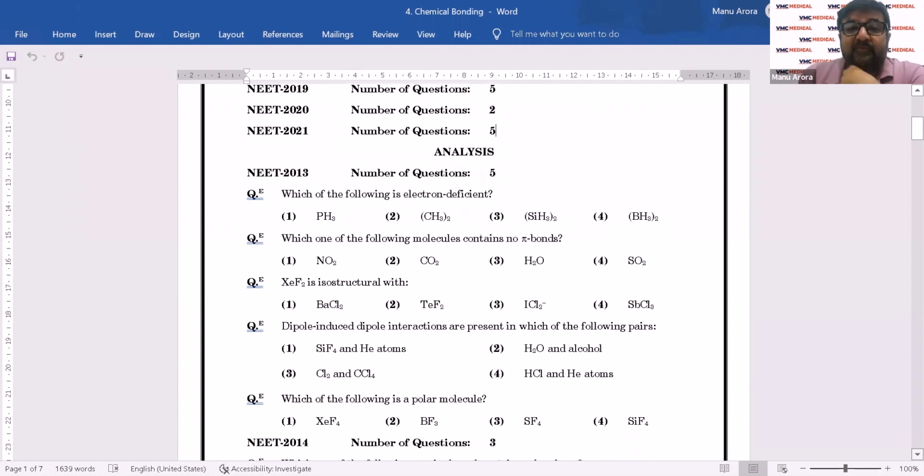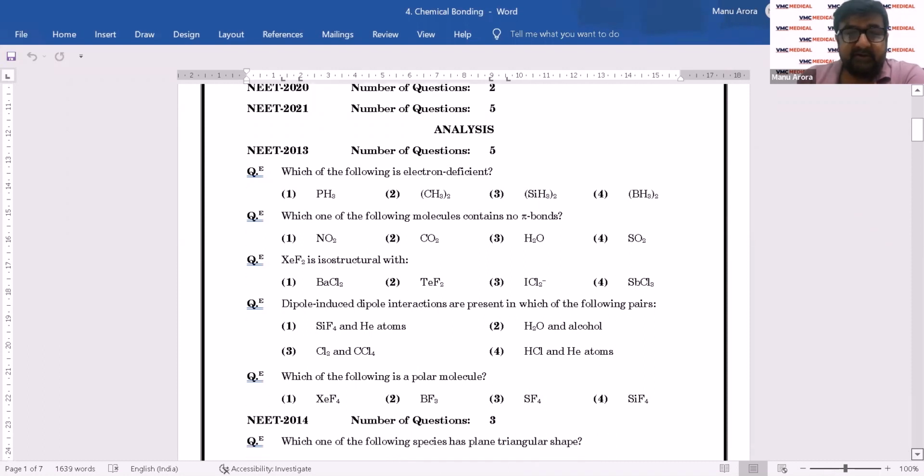I can see these 5 questions coming from chemical bonding in 2013. Which of these is electron deficient? Even the boron compounds are electron deficient, so this can have a link with B2H6 or diborane in P block, but that's fine. There are questions which are gray, cannot be put under black and white conditions. Which of these molecules does not have any pi bonds? This is based on making bonding structures. XeF2 is isostructural, again hybridization and structures. Dipole-induced dipole interactions is again dipole moment, and which of these is a polar molecule is again dipole moment. So dipole moment and hybridization is my pick for 2013.